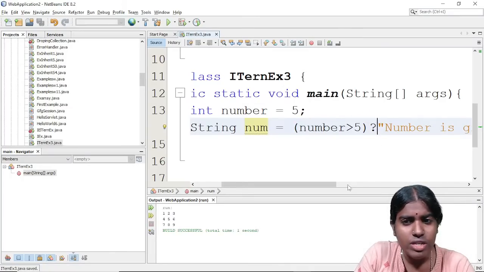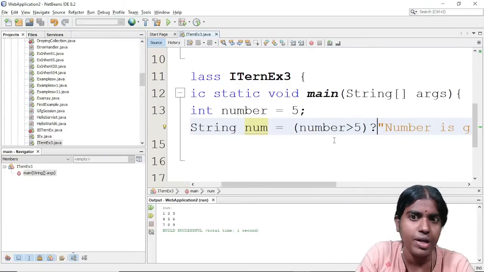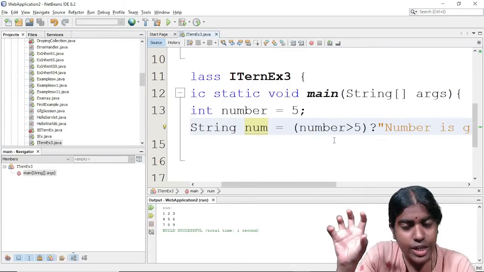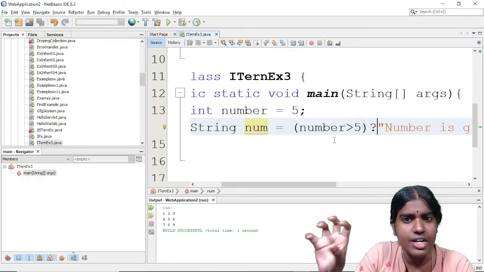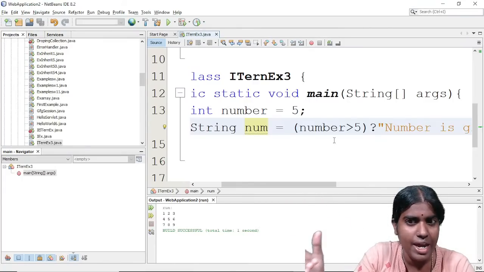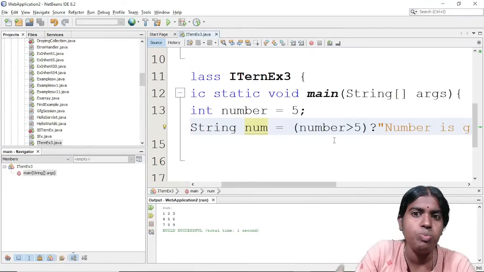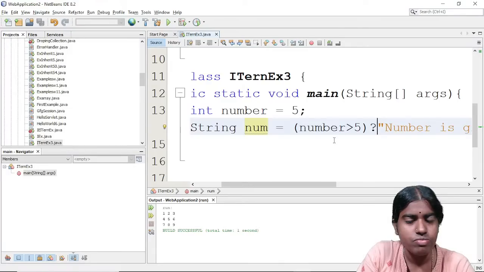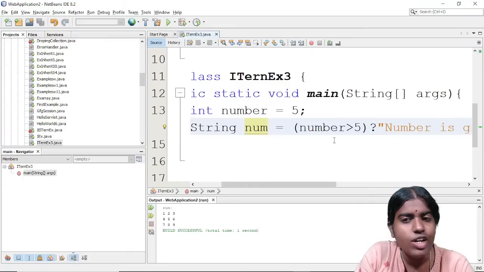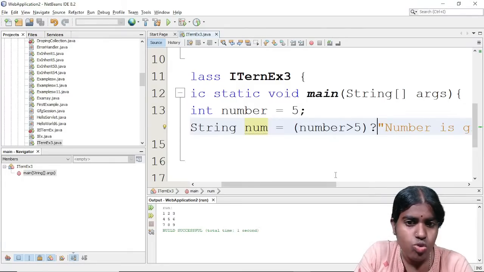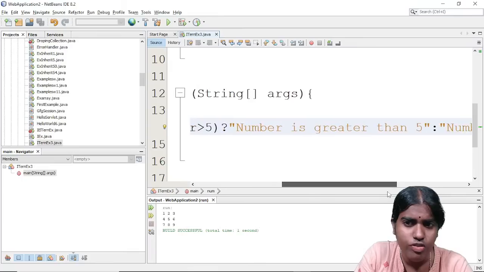So far I was discussing a simple if statement. Whenever I want to check for some condition, I can go for a simple if statement. There are different types of if statements. If this condition is satisfied, some statements will be executed, otherwise the else part is executed. And I can go for nested if. What do you mean by nesting? Having an if statement within an if statement. All these are the different types of if conditions.